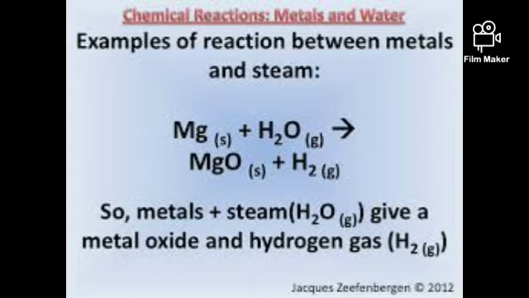In the same way, zinc too will react with the steam of the water and produce zinc hydroxide and hydrogen gas, which will be collected in the topmost part of the inverted test tube in the diagram I have shown you. And this is about the reaction between metals and water. When they react with the water, they will produce the respective metal hydroxide and hydrogen gas.